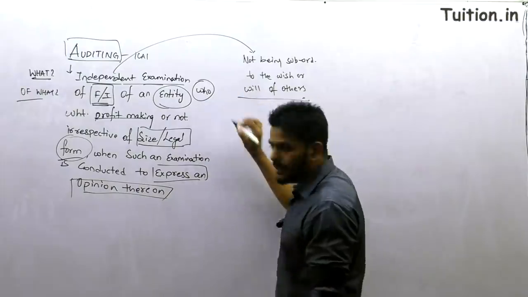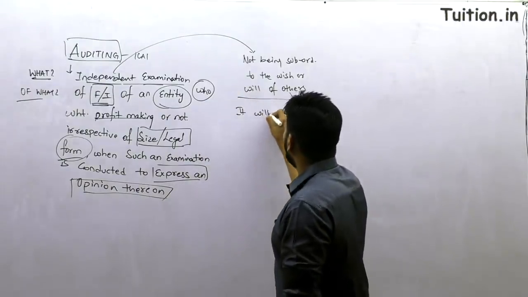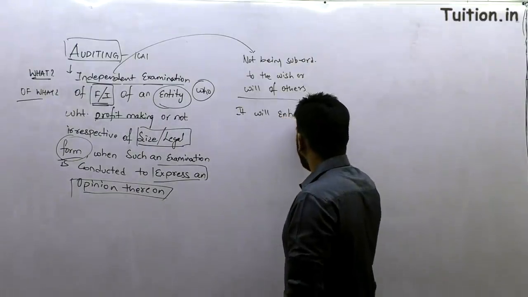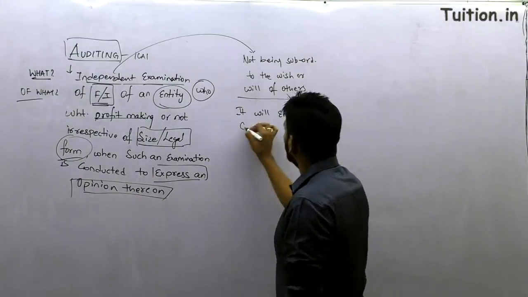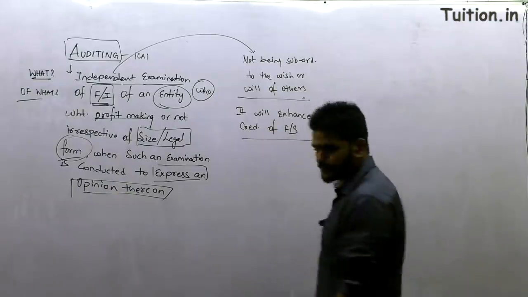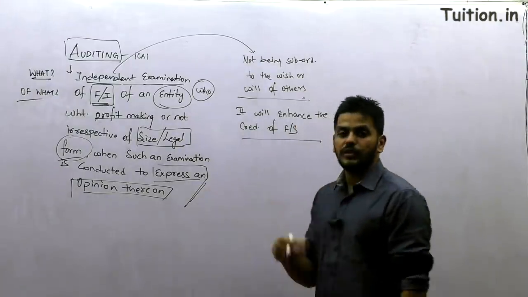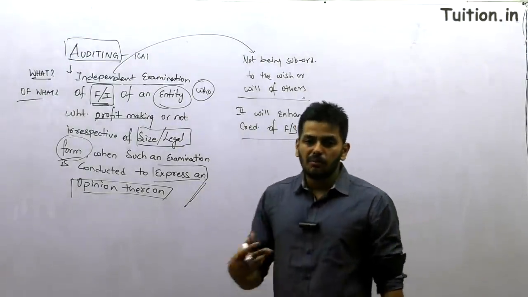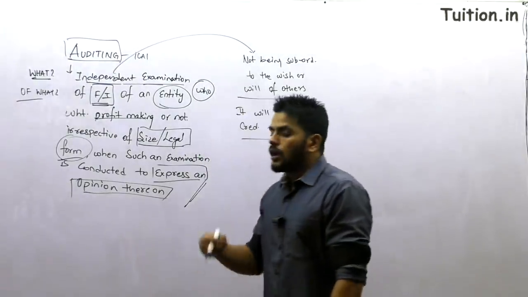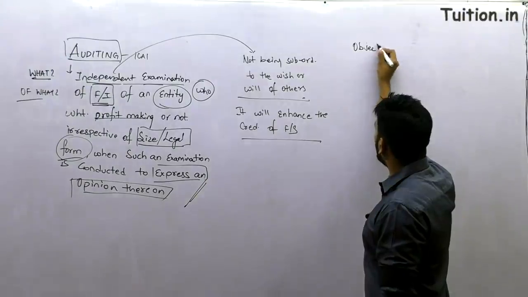See, if your audit is an independent examination, it will what? It will enhance the credibility of financial statements, right? So then, coming up next to this very important part of expressing opinion, which is the ultimate motive and the objective of audit. There are two important objectives of audit. So moving up next is objectives of audit.